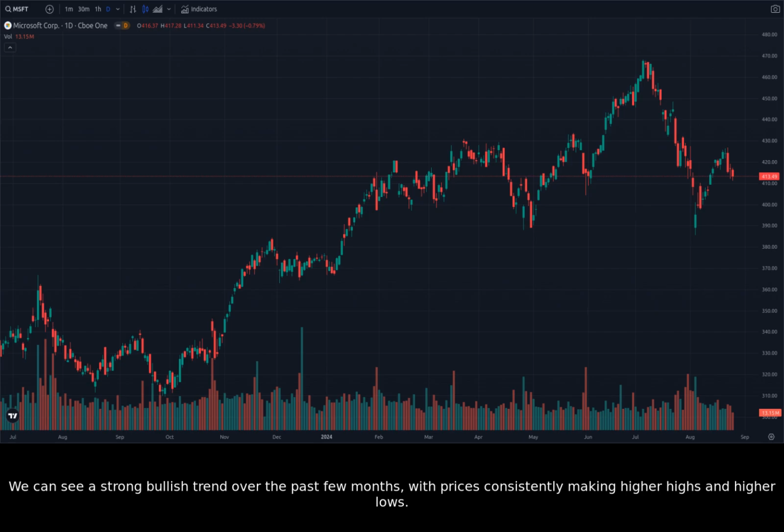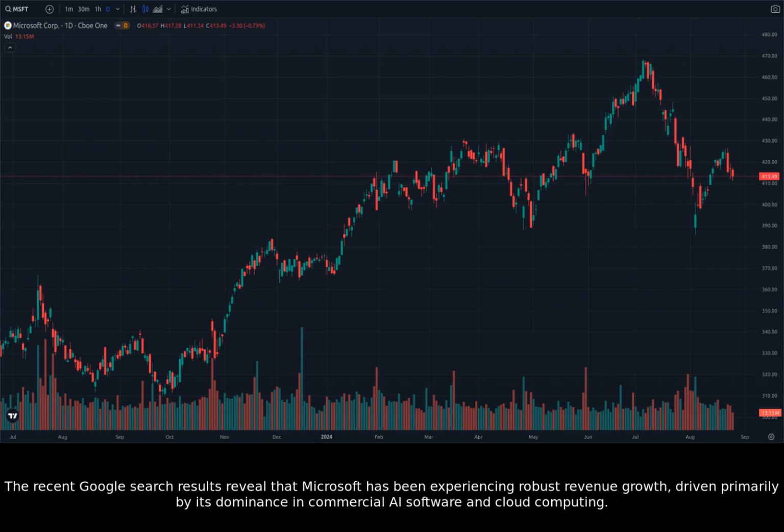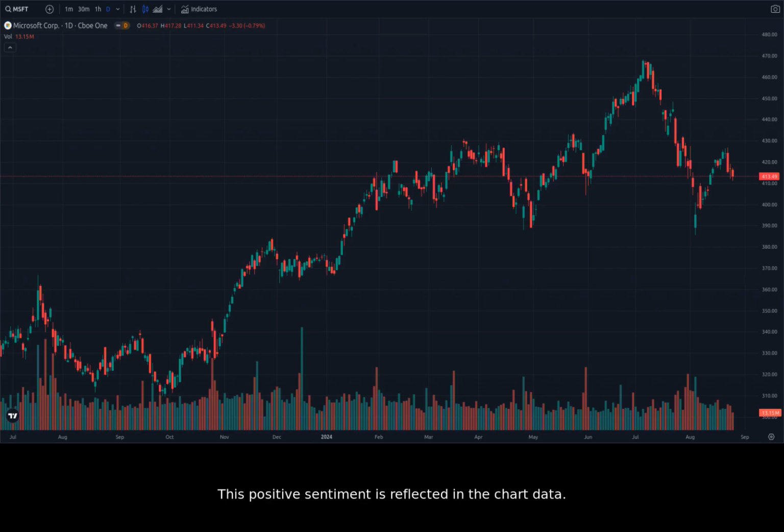We can see a strong bullish trend over the past few months, with prices consistently making higher highs and higher lows. The recent Google search results reveal that Microsoft has been experiencing robust revenue growth, driven primarily by its dominance in commercial AI software and cloud computing. This positive sentiment is reflected in the chart data. The stock has been steadily climbing, breaking through several resistance levels along the way.